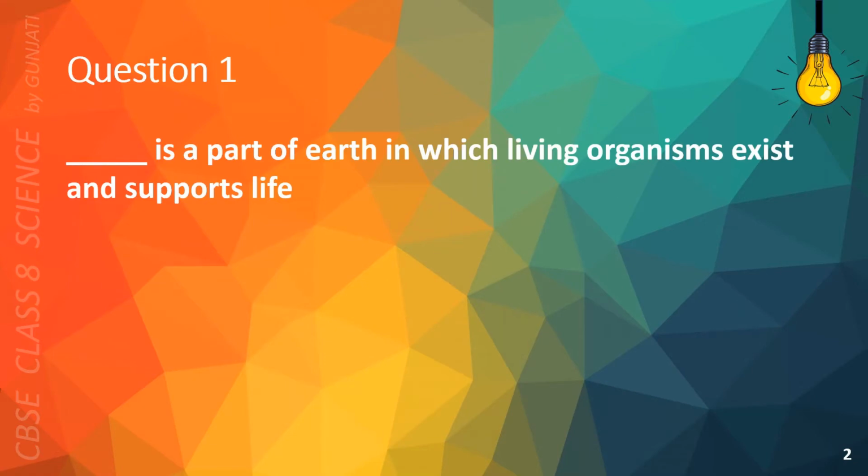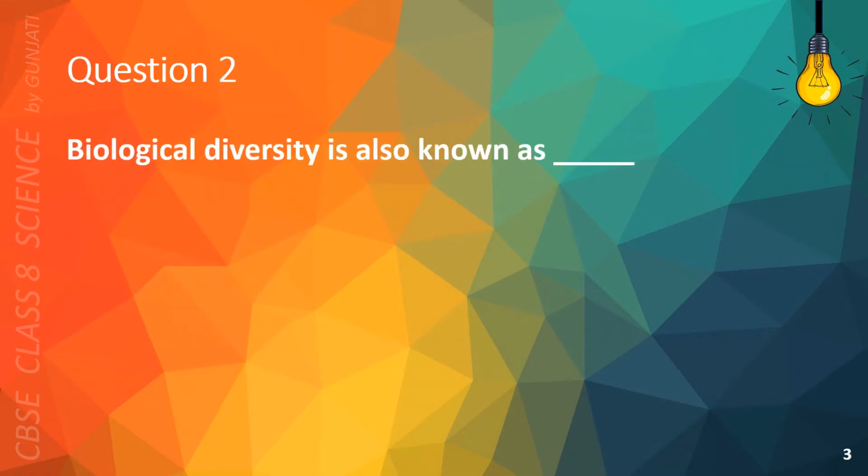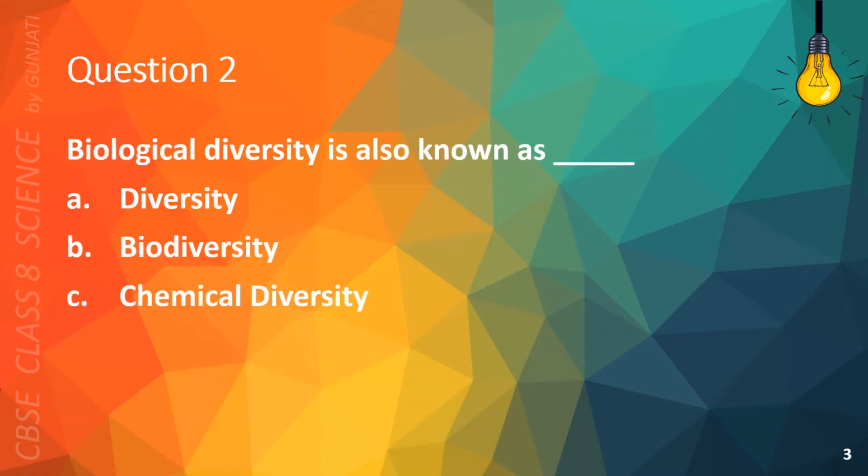Question 1. Blank is a part of Earth in which living organisms exist and supports life. A. Park, B. Biosphere, C. Diversity, or D. Earth. The correct answer is B. Biosphere. Question 2. Biological diversity is also known as A. Diversity, B. Biodiversity, C. Chemical diversity, or D. Human diversity. The correct answer is B.